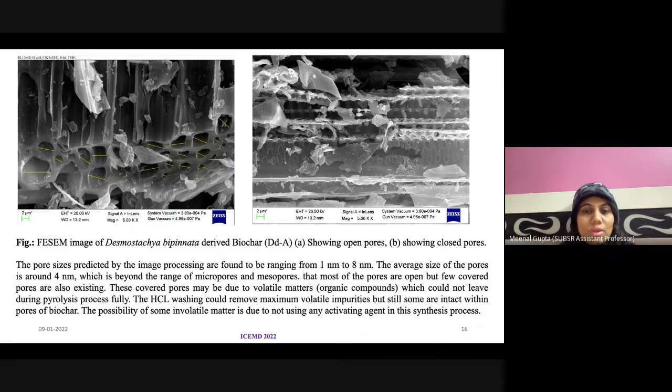Also we have not added any activating agent during the carbonization, which may be another reason for leaving these volatile impurities inside the material. So in a further step there is a chance to open all these pores if we use some activating agent before carbonization, and then the surface area can be improved.